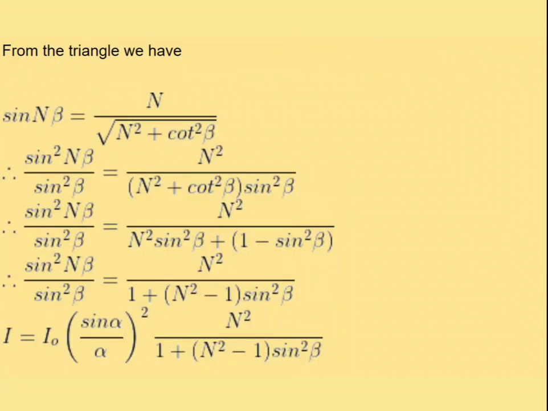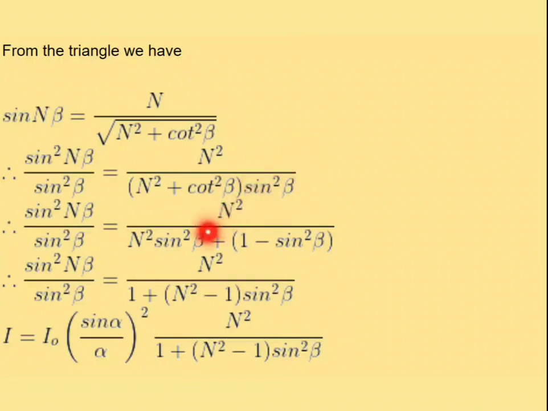So sin square n beta, squaring on both sides, we get n square, the square root is cancelled, so n square by n square plus cot square beta. Now it is divided on both sides by sin square beta. So now sin square beta is multiplied, then n square sin square beta plus cot square beta into sin square beta. As we know, cot square beta is cos square by sin square beta.